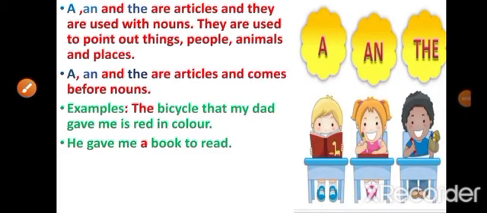A, an and the are articles and they are used with nouns. They are used to point out things, people, animals and places. A, an and the are articles and come before nouns. Examples: The bicycle that my dad gave me is red in color. Here, the is an article. He gave me a book to read. Here, a is the article and book is the noun.